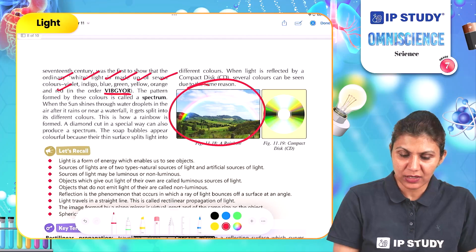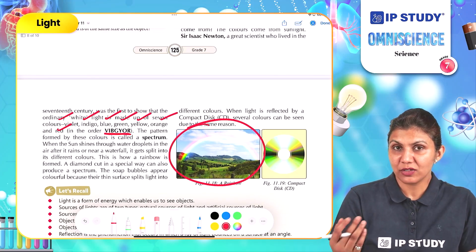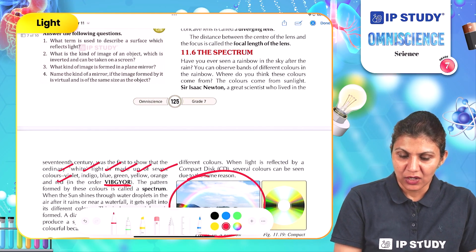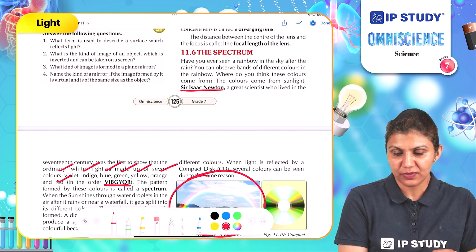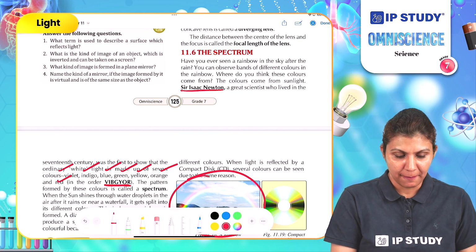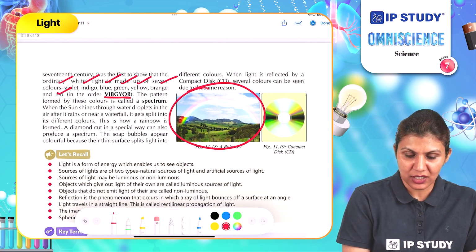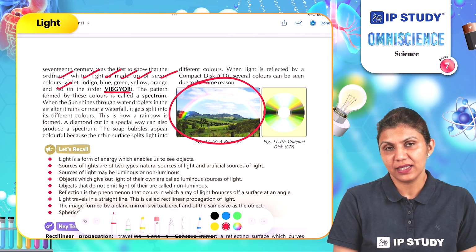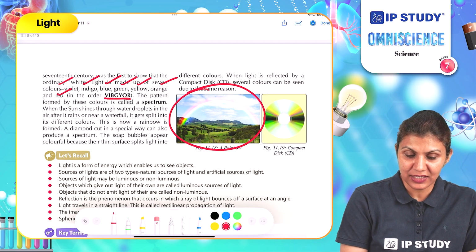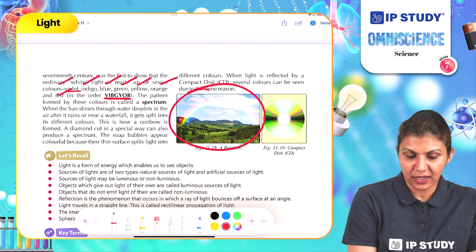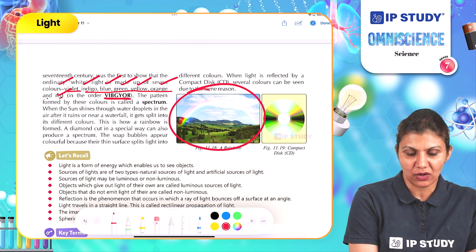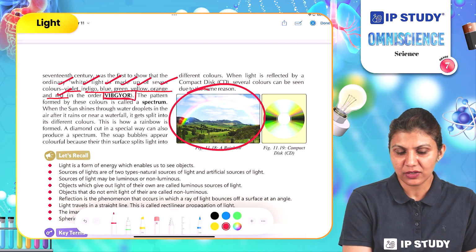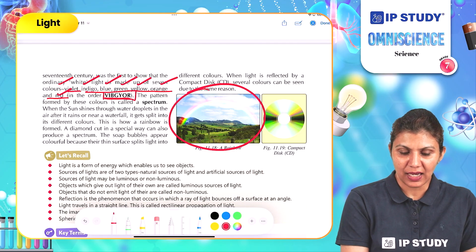These are because of white light splitting into its 7 colors. So Sir Isaac Newton, who was a great scientist in the 17th century, discovered that white light is composed of 7 colors, and he noted the arrangement, or order, of these colors and derived a mnemonic so that we can learn it very easily as VIBGYOR.